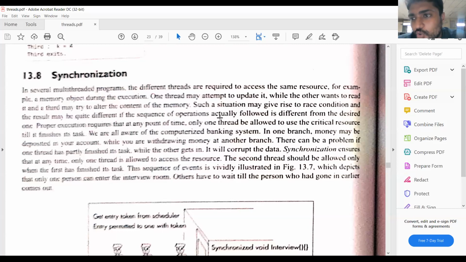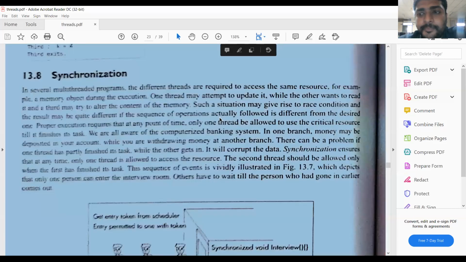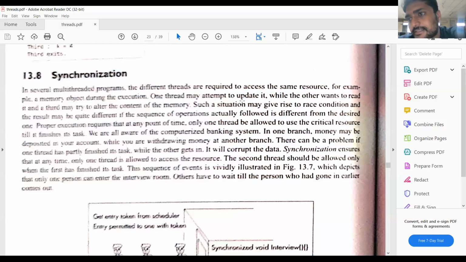Suppose at a time two or more threads come for execution, only a single thread has to be executed. So the remaining threads have to wait for the processor. So that is the concept in synchronization. We have a method in the thread class, join. So join is a method. If you use that method, then all the remaining threads wait for the processor until T1 exits, until T1 executes the process.